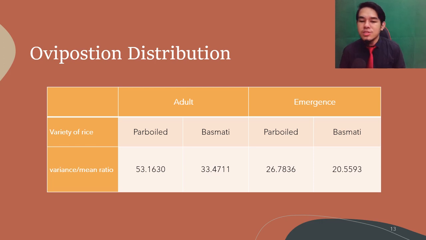Oviposition distribution is showing that the variance mean ratio for adult and emergence for both kinds of rice, which are parboiled and basmati, has a value more than 1, which can indicate the presence of clumps in the distribution. The factor that causes clumps at the top layer of the container is that the SRZ can easily transfer into another container. As we know, as an SRZ characteristic, they have wings that can be used to fly to another open rice container. The other factor is that SRZ can find a mate when there are many SRZ in that area.